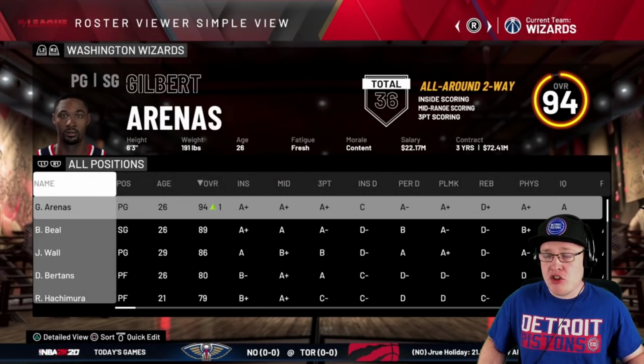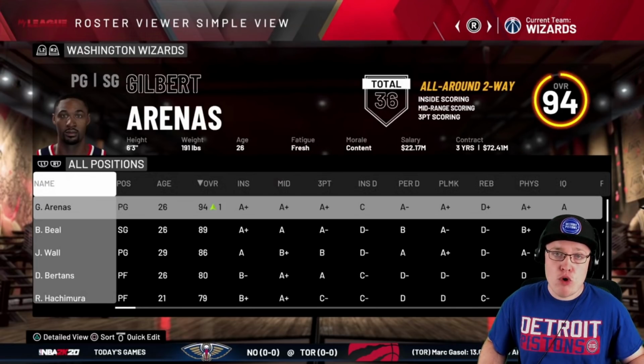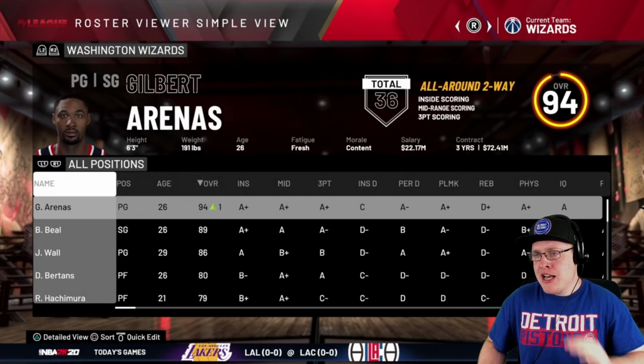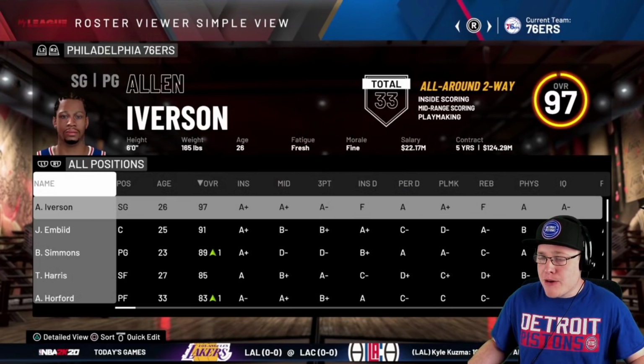Gilbert Arenas was just another type of scorer. He had a bad end to his career, but, man, those few seasons on the Washington Wizards were great. It was a lot of fun, guys. So, yes, that is the team. Those are all the players right there.